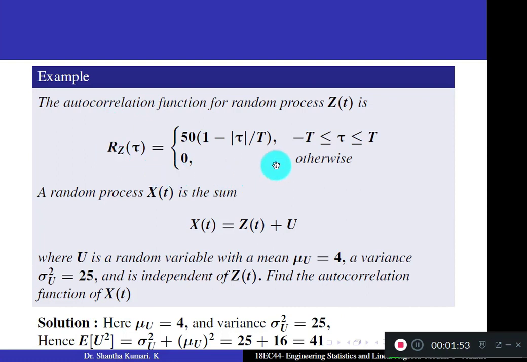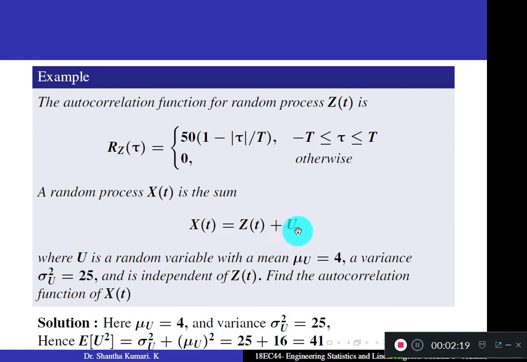So one autocorrelation function is given for the random process z of t. But x of t is z of t plus u, a sum of two terms. Actually u is a random variable. You studied that in a random process, if time t is fixed, it becomes a random variable.